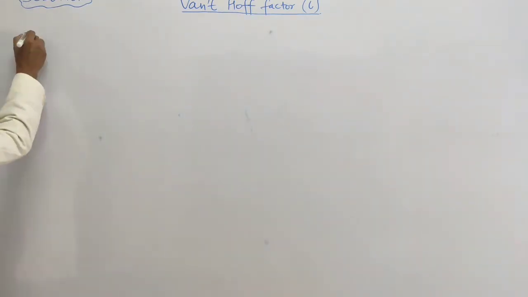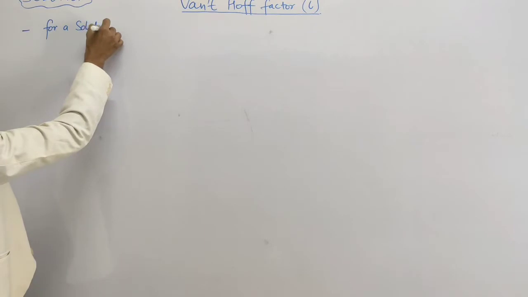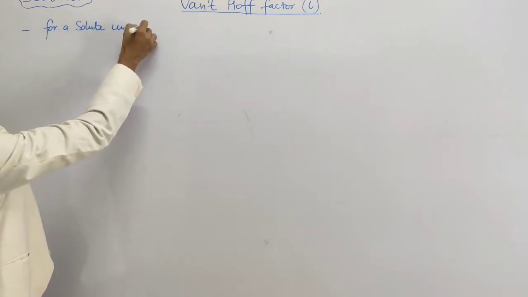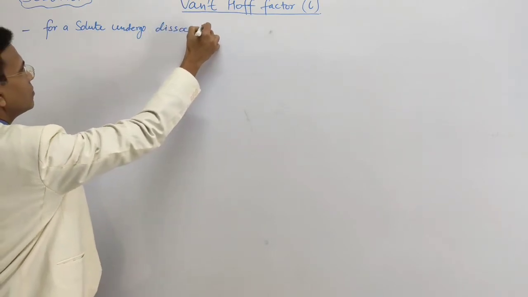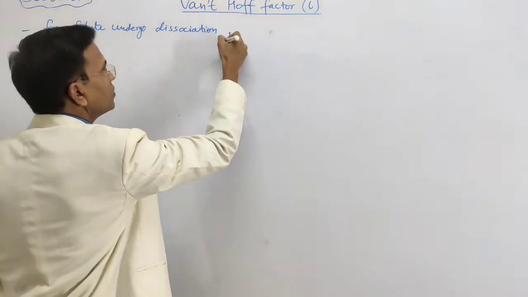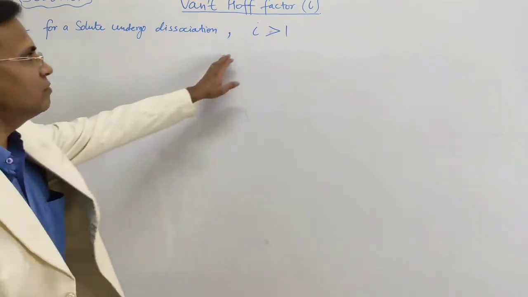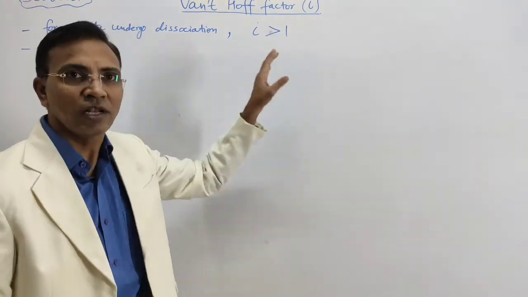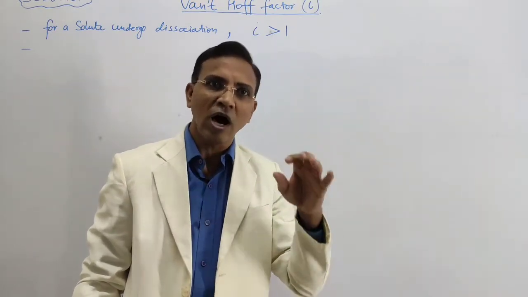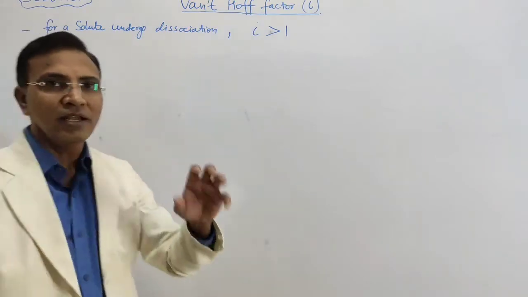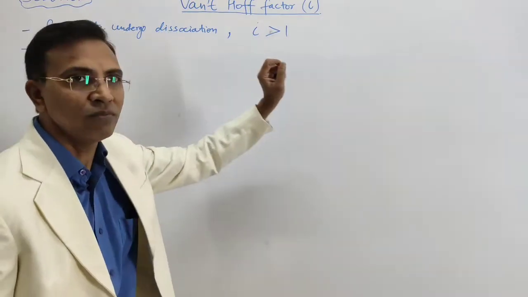So here, for a solute undergoing dissociation, the i value is more than 1. Why is it more than 1? Because the i value is equal to the number of particles after dissociation upon the number of particles before dissociation. So if it is going to dissociate, then after dissociation the particles will be more than before. That's why the value of i will be more than 1.